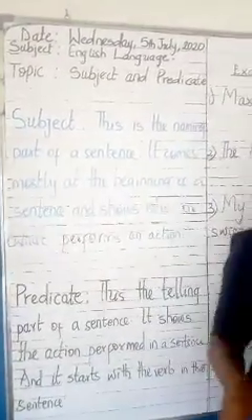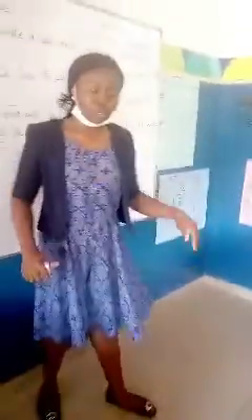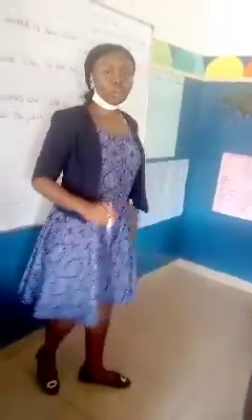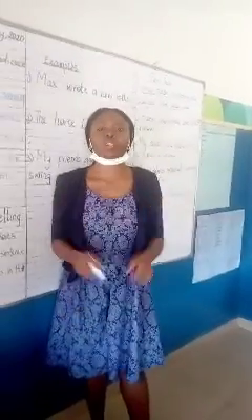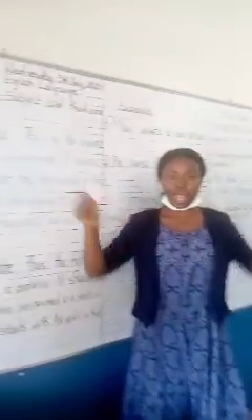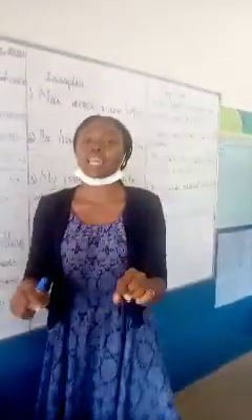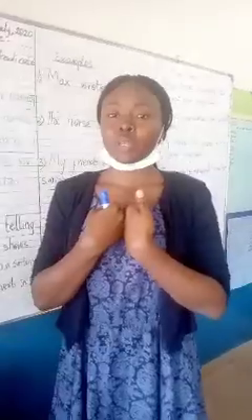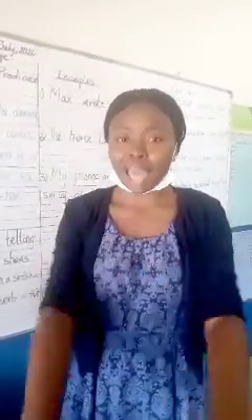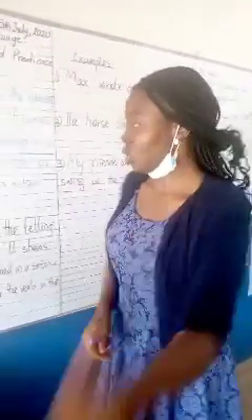Now you can say, Miss Onyekachi kicked the ball. Who performed the action, and what was the action performed? Who performed the action? Miss Onyekachi. And what was the action performed? Kicking the ball. So the subject there is Miss Onyekachi because I performed the action. Did you get that? Good.